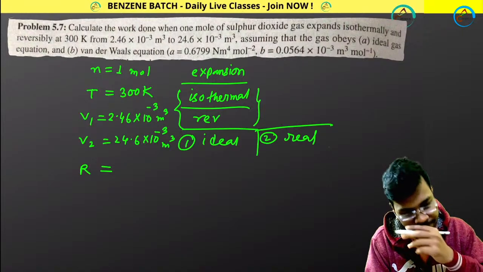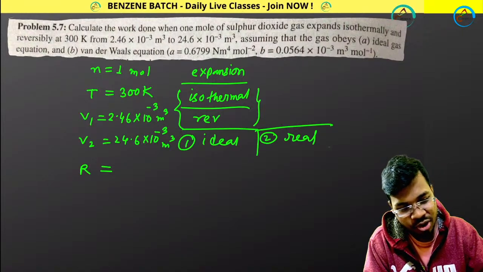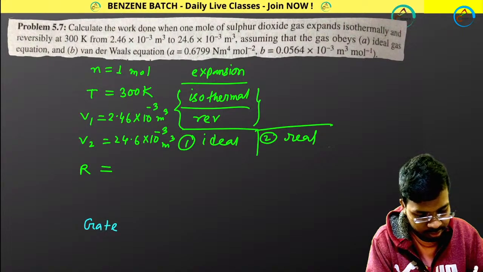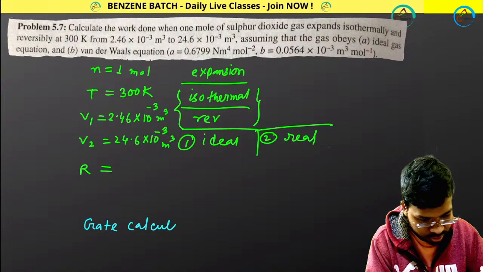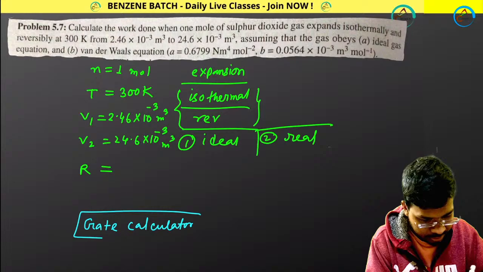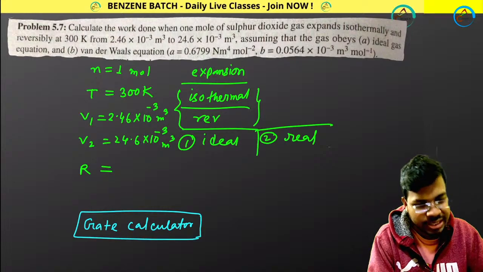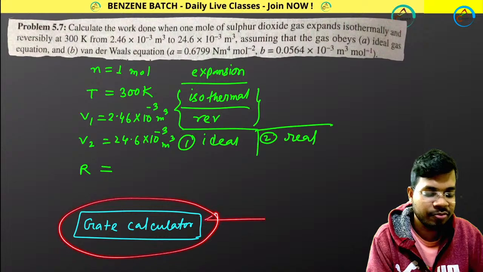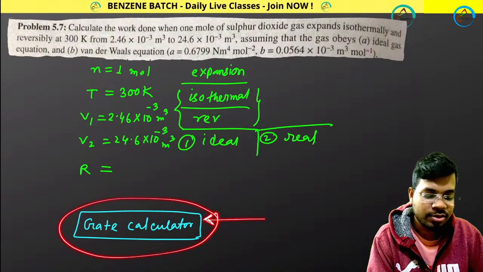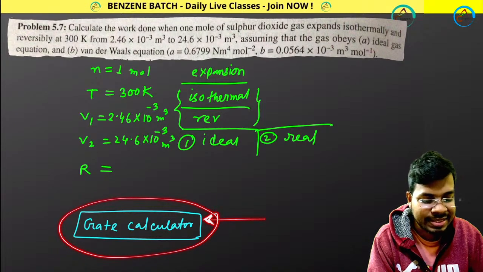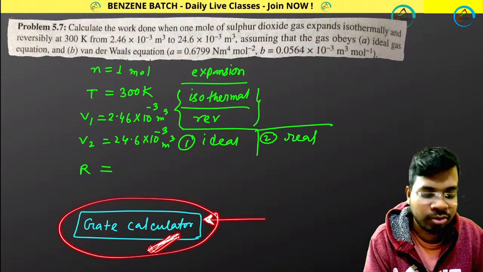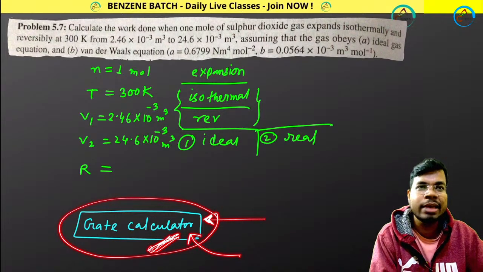And one more thing, whenever you are solving numericals, use this calculator. This calculator is the same that you will be using in the IIT JAM examination. So use it to be familiar with it.